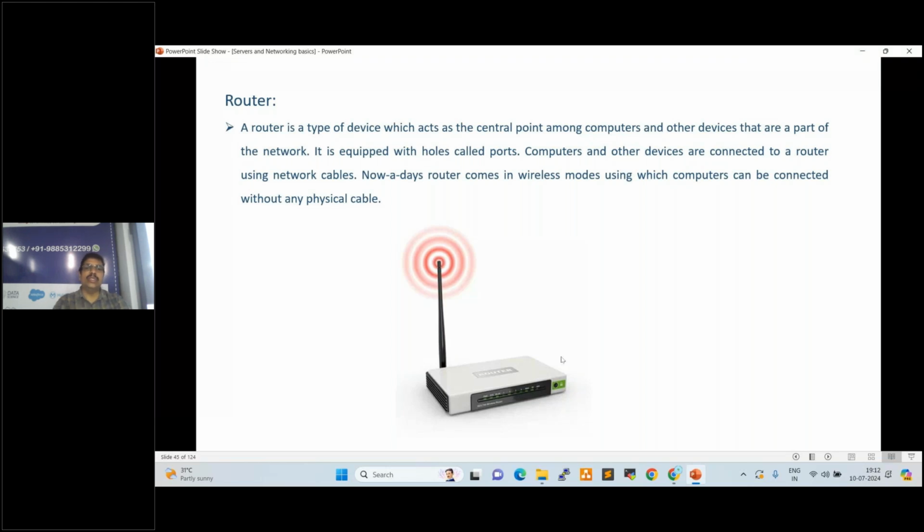So these routers, normally in offices. In our office, we used to carry our laptop to the breakout area and also the cafeteria, right? Because everywhere there is Wi-Fi, right?